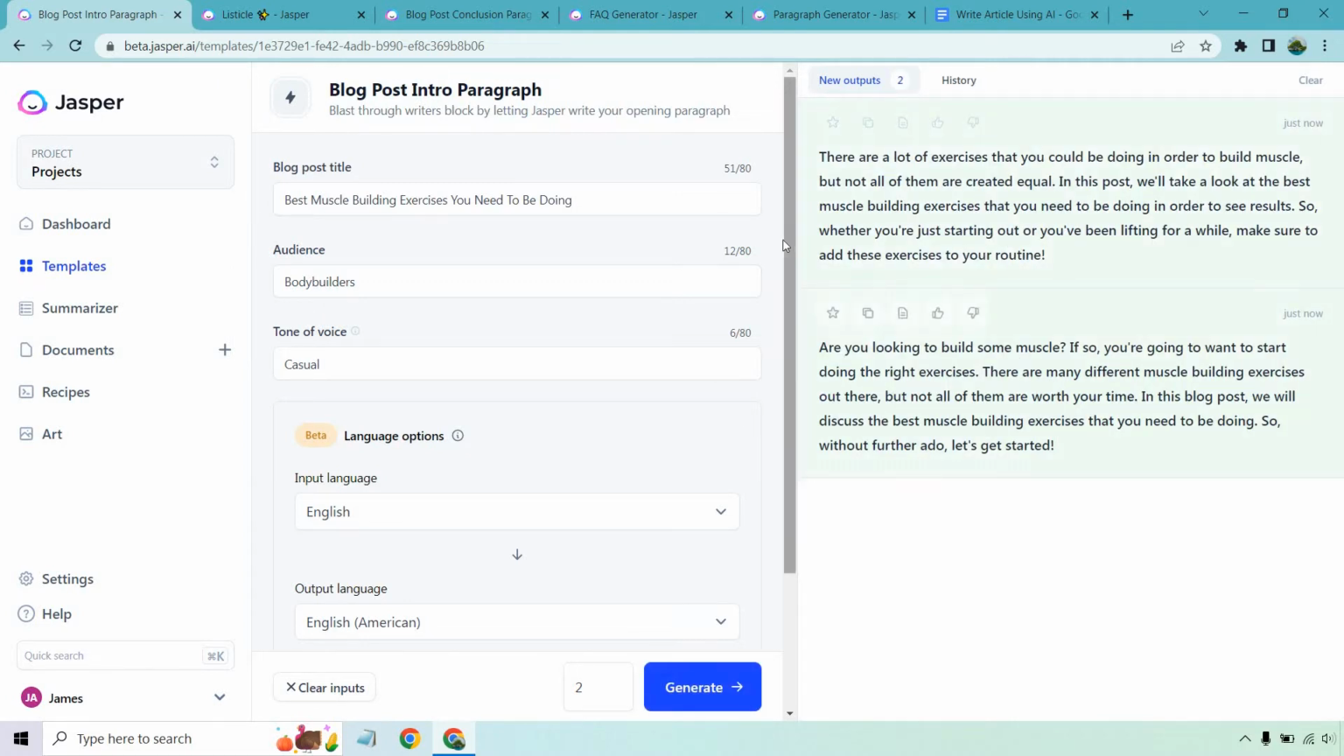Okay, so you can see both of them. I'm just going to read one, and if it's good, we'll go from there. There are a lot of exercises that you could be doing in order to build muscle, but not all of them are created equal. In this post, we'll take a look at the best muscle building exercises that you need to be doing in order to see results. So whether you're just starting out or you've been lifting for a while, make sure to add these exercises to your routine. Perfect. That looks good.